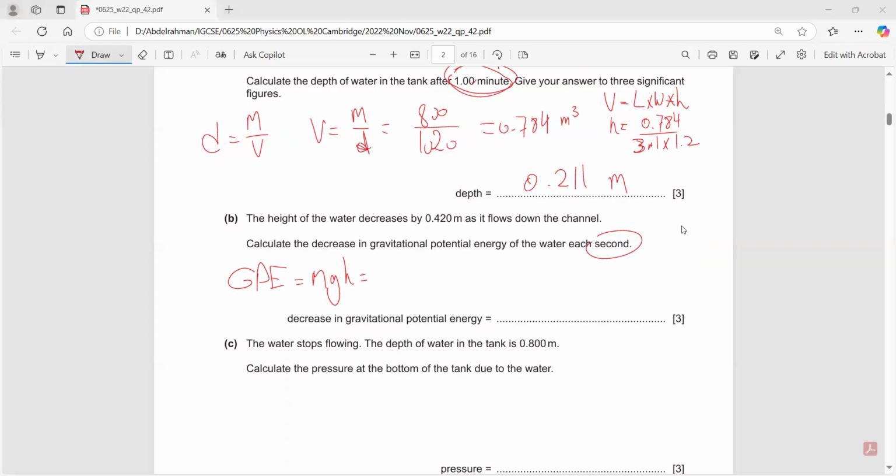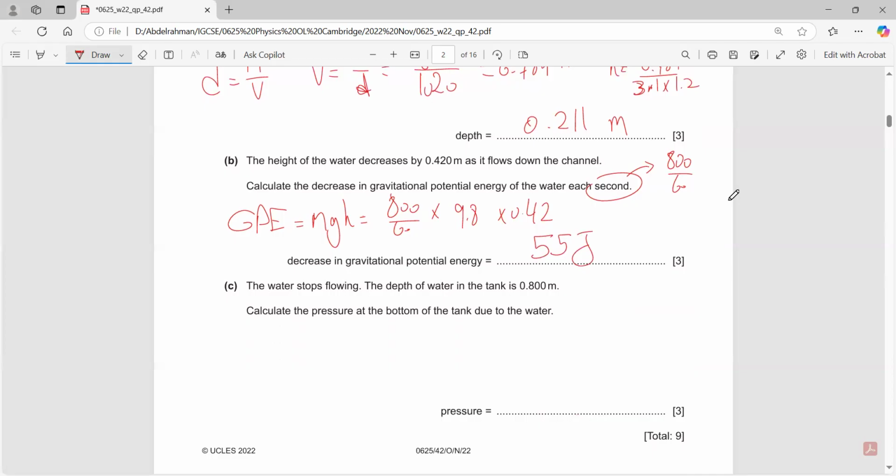800 kilograms was in 1 minute, but for each second, the mass would be 800 divided by 60. So it's 800 divided by 60 times g. 9.8, it should be 10, I know, because this is an old exam, but it's 9.8 for the new syllabus, and the height is 0.42. 800 divided by 60 times 9.8 times 0.42 is 54.88, you can say 54.9 or 55 joules.